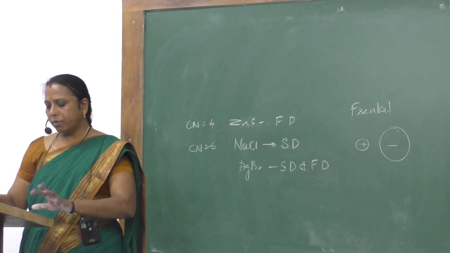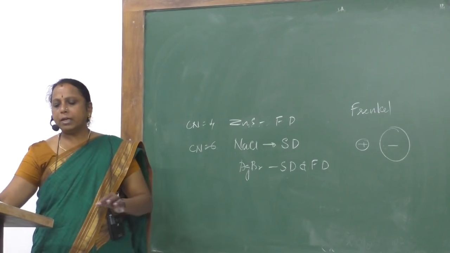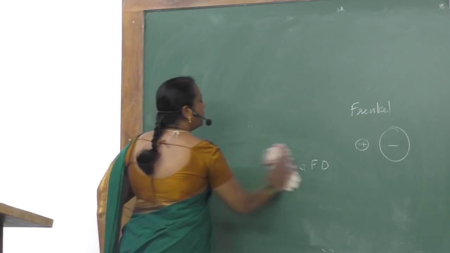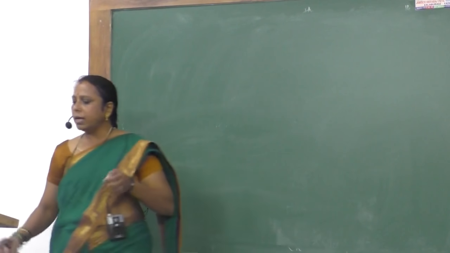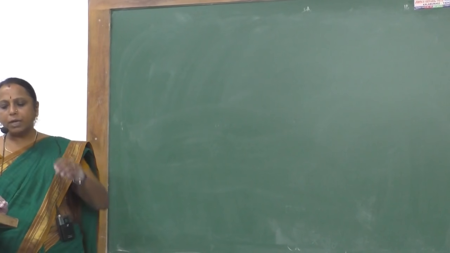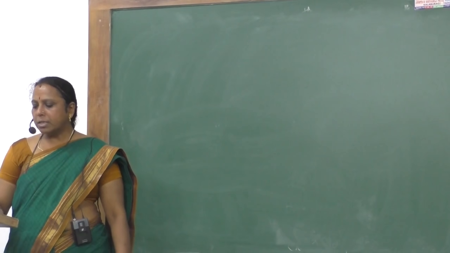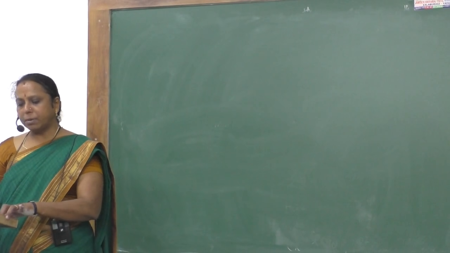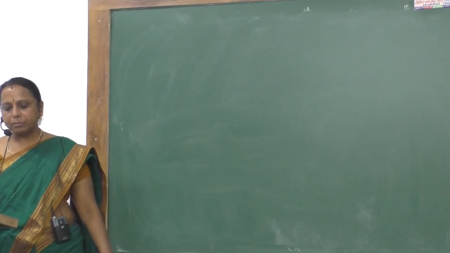Question number 3, very interesting question. It is on metal deficiency defect. So, in ferrous oxide, FeO solid, some of the Fe2+ ions are missing from the lattice, and the charge is balanced due to the presence of Fe3+ ions. What is that? In FeO solid, some of the Fe2+ ions are missing, but the charge is balanced by the presence of Fe3+ ions. This is the explanation given.